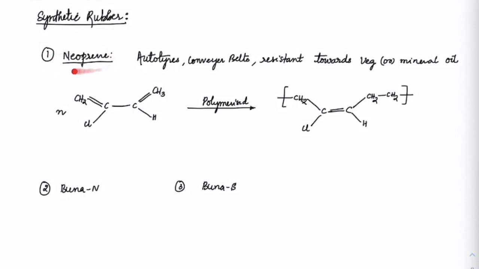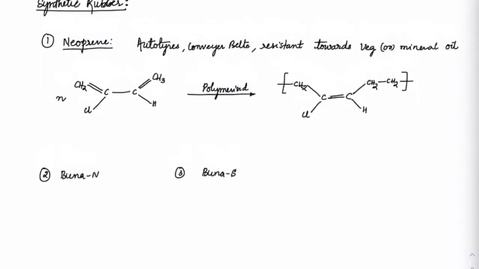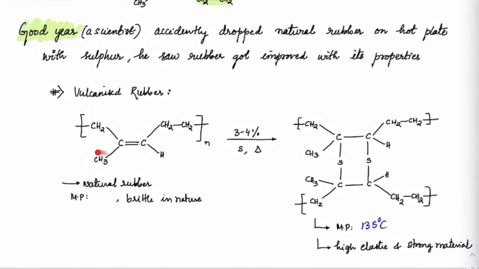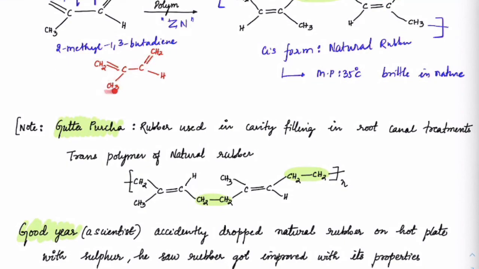Neoprene is called the synthetic rubber, which we usually use as auto tires, conveyor belts, and it would have resistance towards mineral and vegetable oils as well. Okay. So if you just check out the difference here, there was a CH3 here, correct? When you take isoprene, this was CH3.